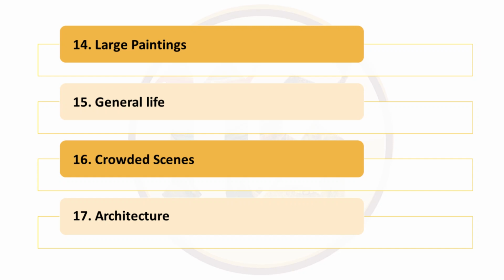Then crowded scenes are handled very skillfully. Like some paintings, Govardhan Dharan, there are a lot of men, women and animals, but they have been painted in large numbers very skillfully. Last is depiction of architecture.